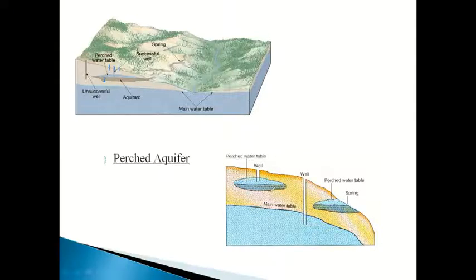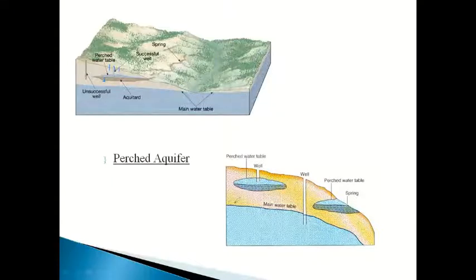Here also you can see there is an impervious layer. Sometimes it may contact with the ground and sometimes it will not. The water has percolated from the ground and it has stored here. So it has created another groundwater storage, that is called a perched aquifer.